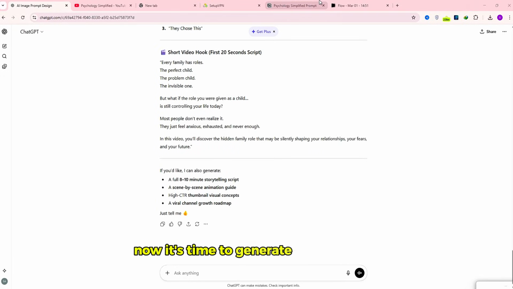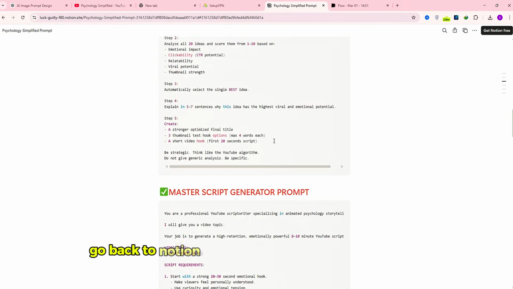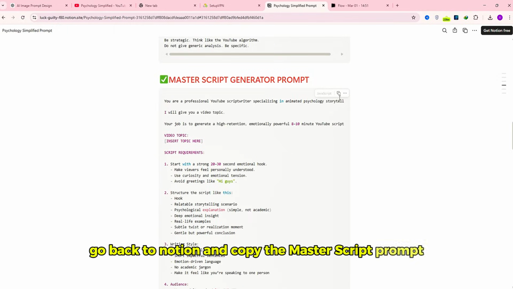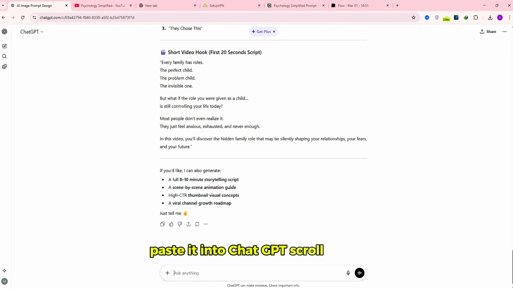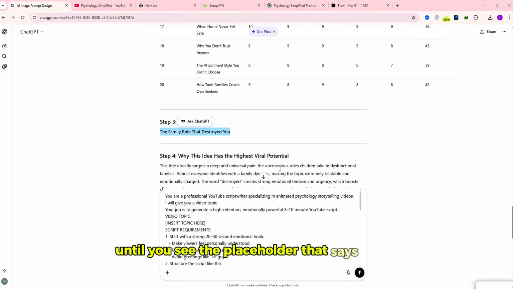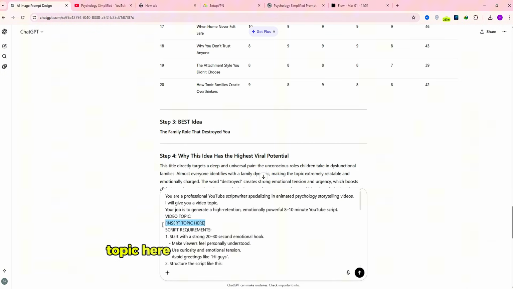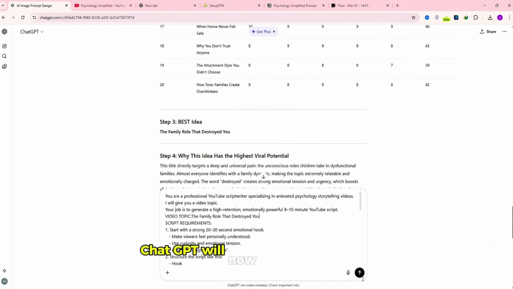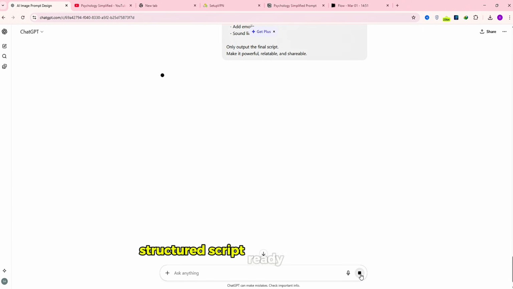Now it's time to generate the full script. Go back to Notion and copy the master script prompt. Paste it into ChatGPT. Scroll down until you see the placeholder that says Insert Topic Here. Replace it with the topic you selected earlier. Then click Generate. ChatGPT will now create a complete structured script ready for your video.